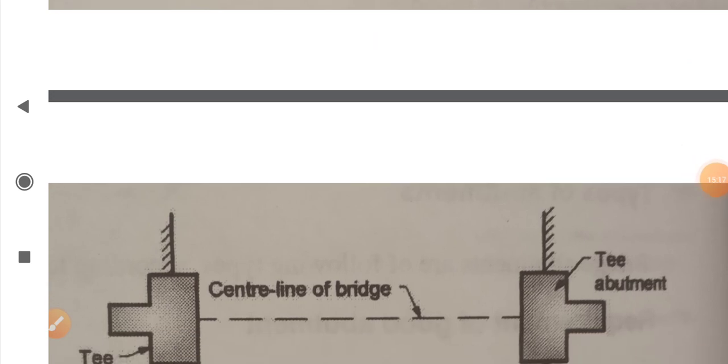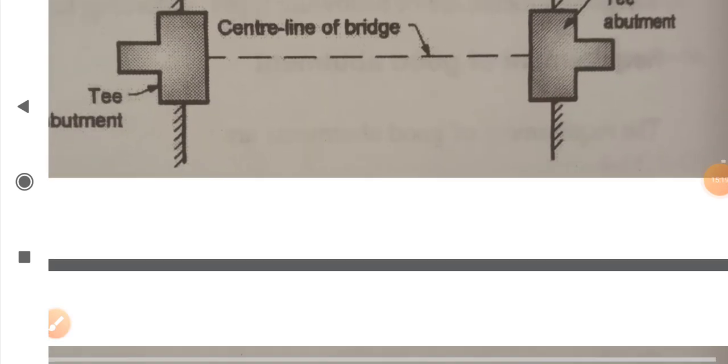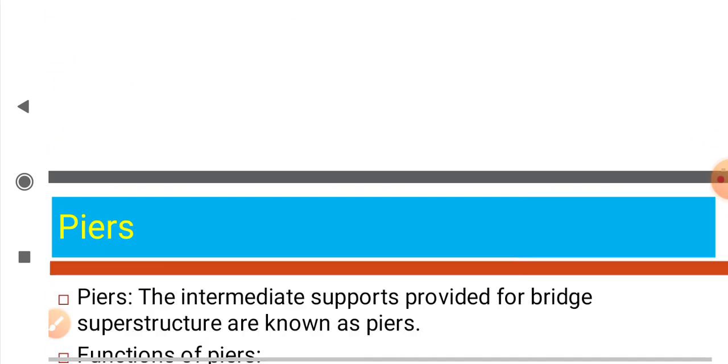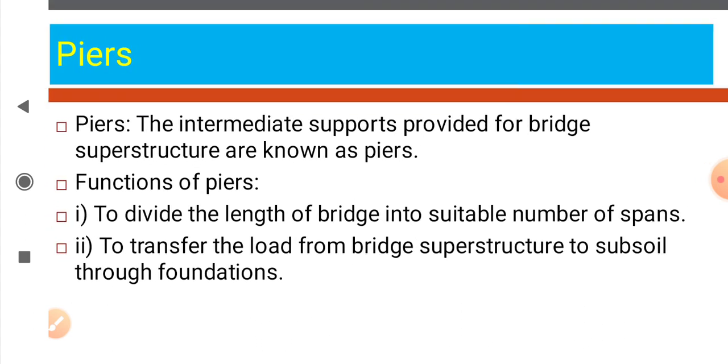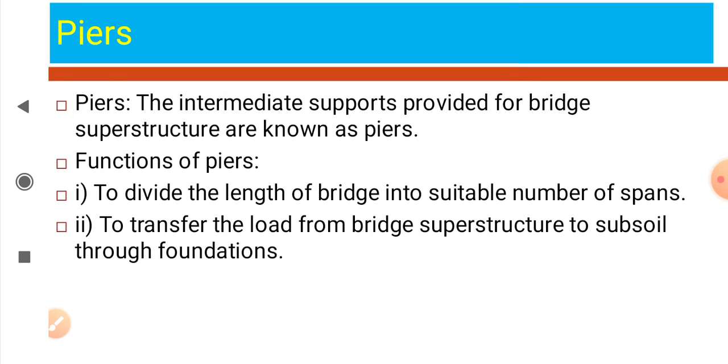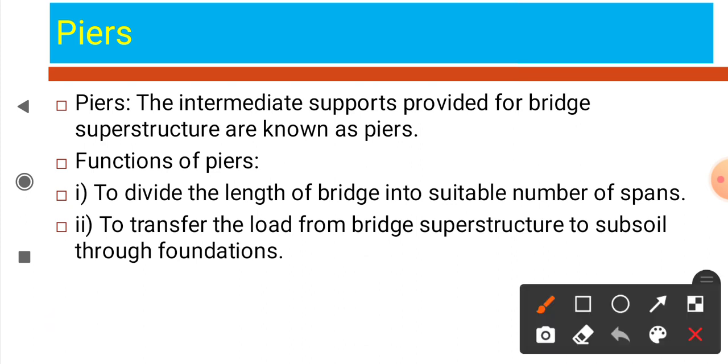Next point is pier. Now, first point, definition of pier. Pier is the intermediate support provided for a bridge superstructure.